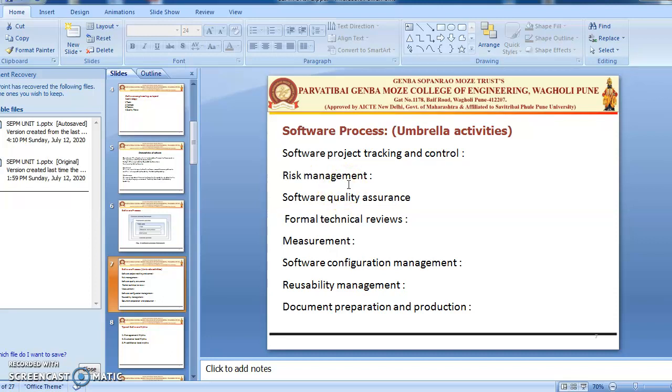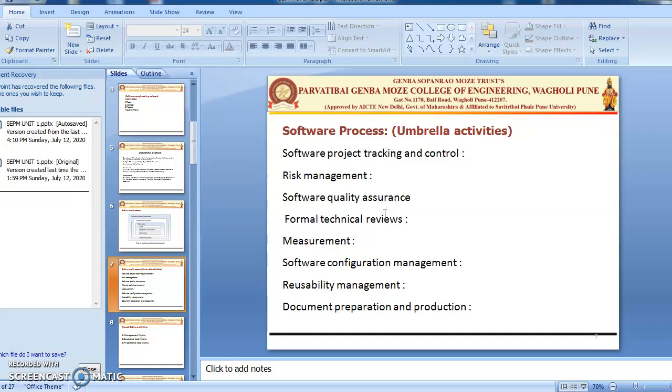Then next is software quality assurance. SQA, that is software quality assurance, is nothing but a planned and systematic pattern of the activities required for the quality of the software. For example, meetings at every stage of software development improve the quality of the software. Here we are going to see the FTR, that is the formal technical reviews. The formal technical review is a meeting conducted by the technical staff, and the purpose of this meeting is to detect quality problems and give suggestions so that the quality of the software gets improved.